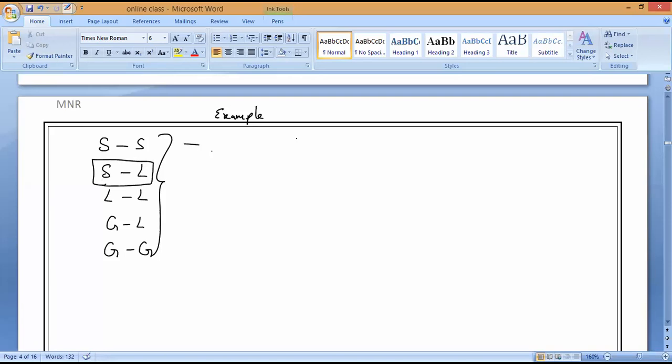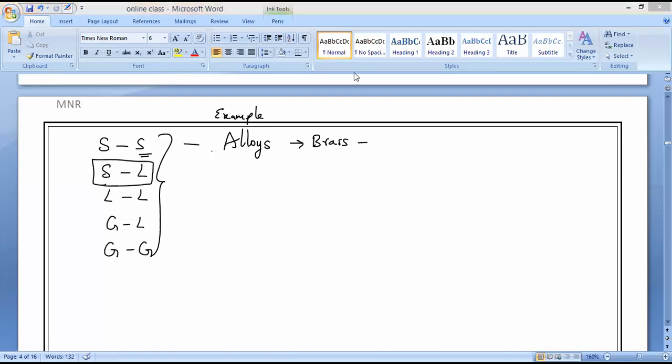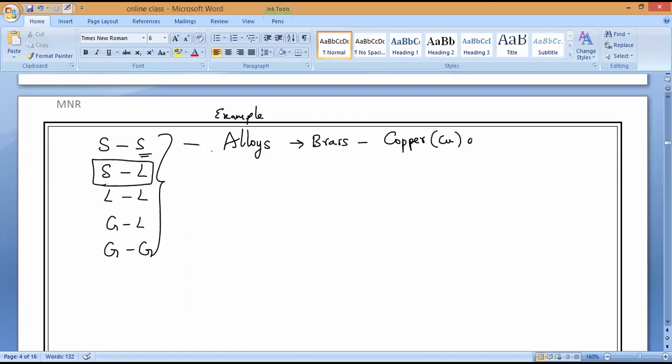Now, first example, solid in a solid. What is the example? Alloys. We take an example called brass. Brass is made up of two metals. It is made up of copper as well as zinc. So it is the example of solid in a solid type of solution.